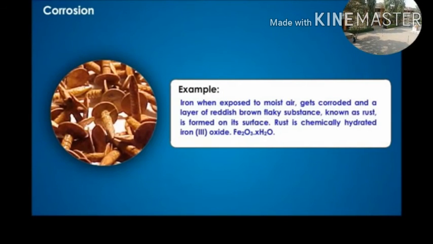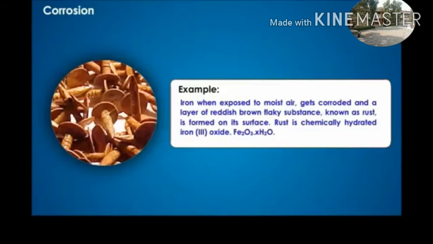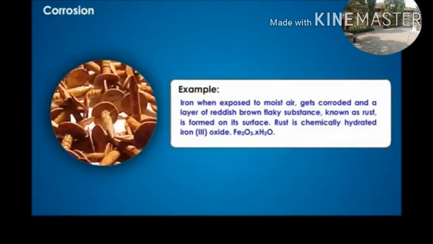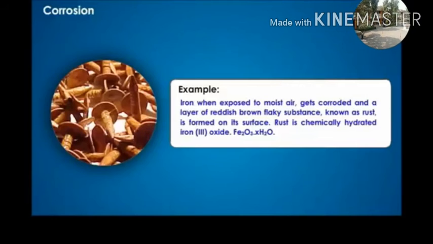Example: iron when exposed to moist air gets corroded, and a layer of reddish brown flaky substance known as rust is formed on its surface. Rust is chemically hydrated iron oxide, Fe2O3·xH2O.